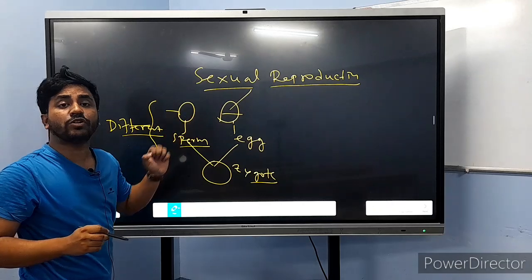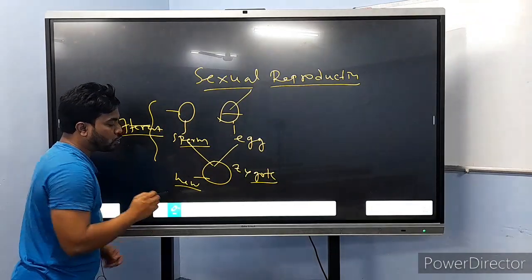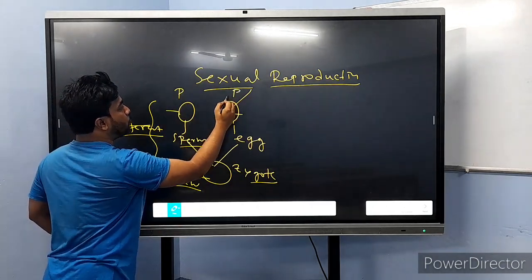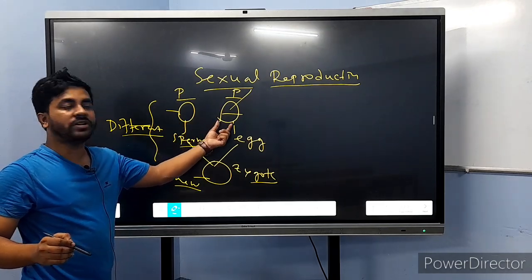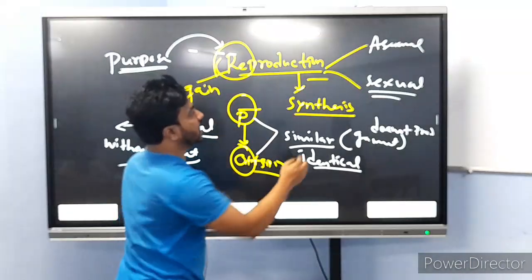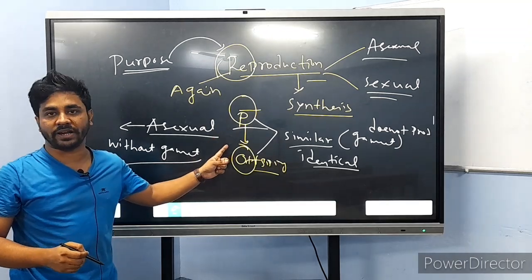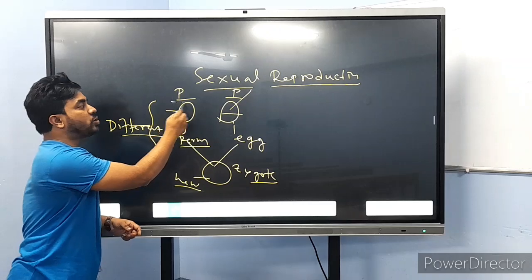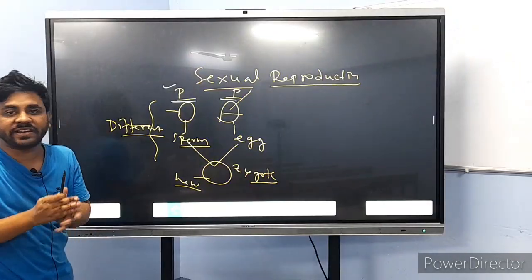Here the newborn baby totally varies from the two parents. In asexual reproduction there is only one parent, but in sexual reproduction there are two parents: one is the mother, another is the father. That is the basic difference.